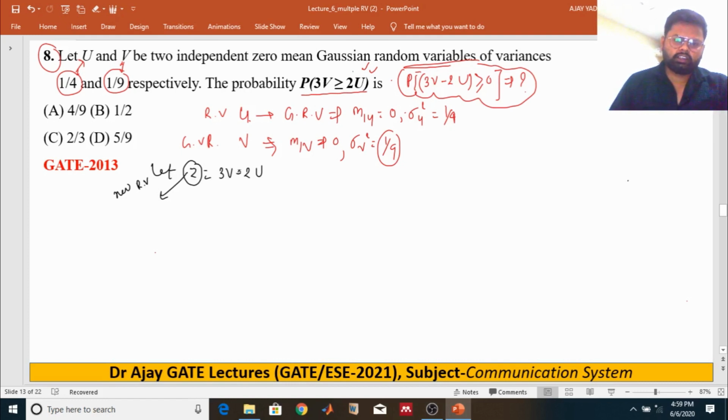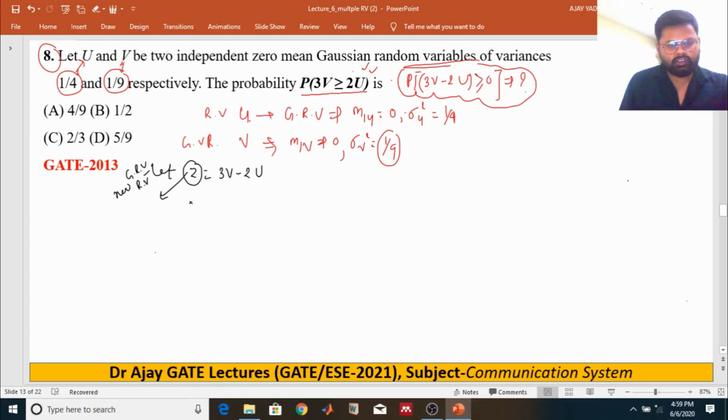As you know, if we add or subtract two random variables which are Gaussian, then the result is also Gaussian. Suppose this one is a Gaussian random variable and this one is also a Gaussian random variable, then overall this random variable will be a Gaussian random variable. So Z is also a Gaussian random variable.